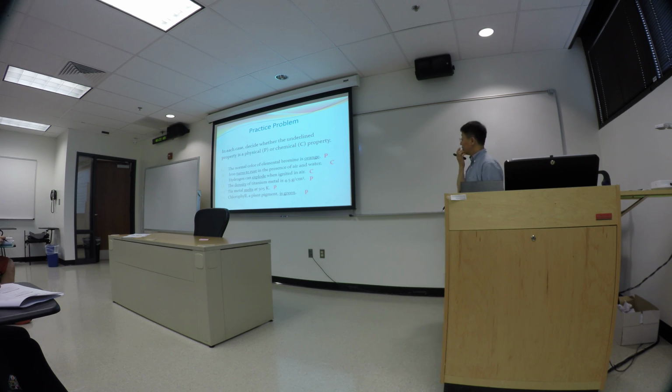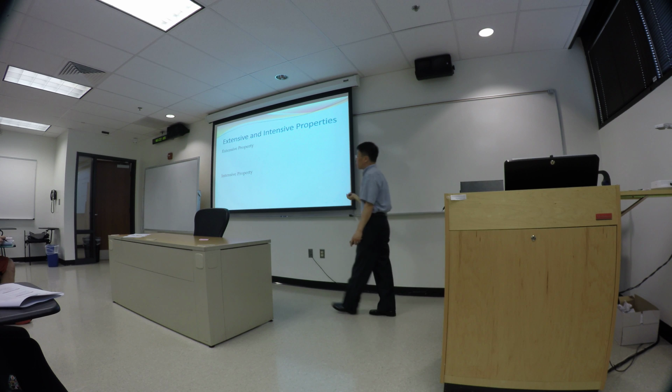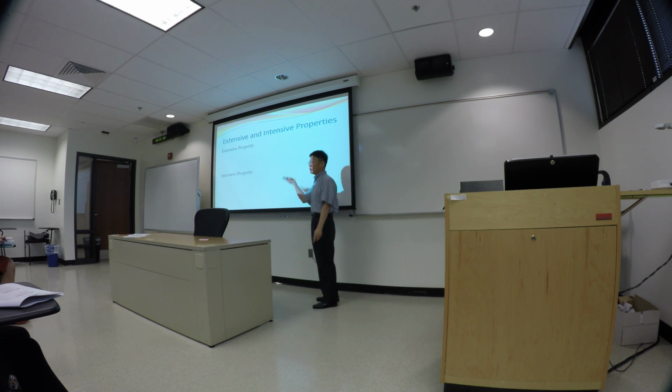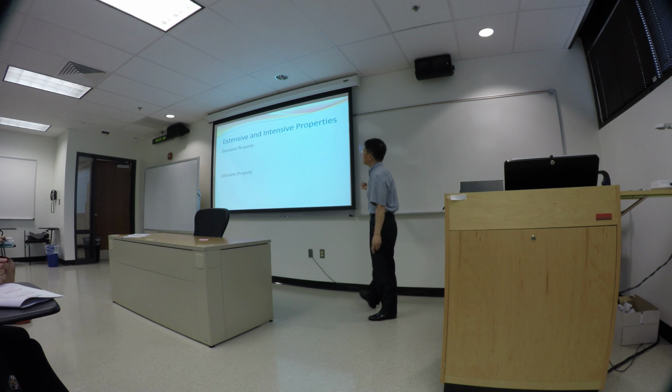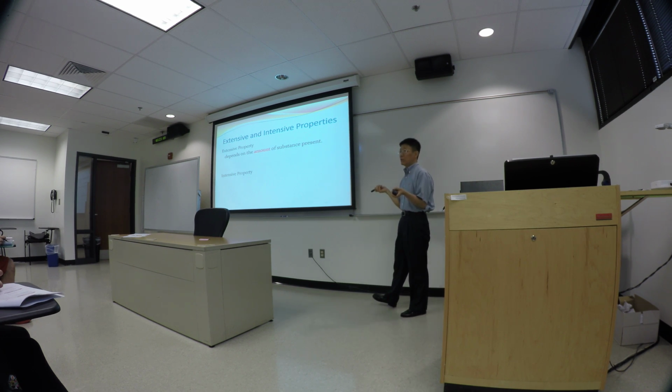We give you many different types of definitions there. Now, when you talk about physical properties, we use two other terms to describe the physical property. One is what we call extensive property. Extensive property, by definition, depends on the amount of matter. Can you think of an example?